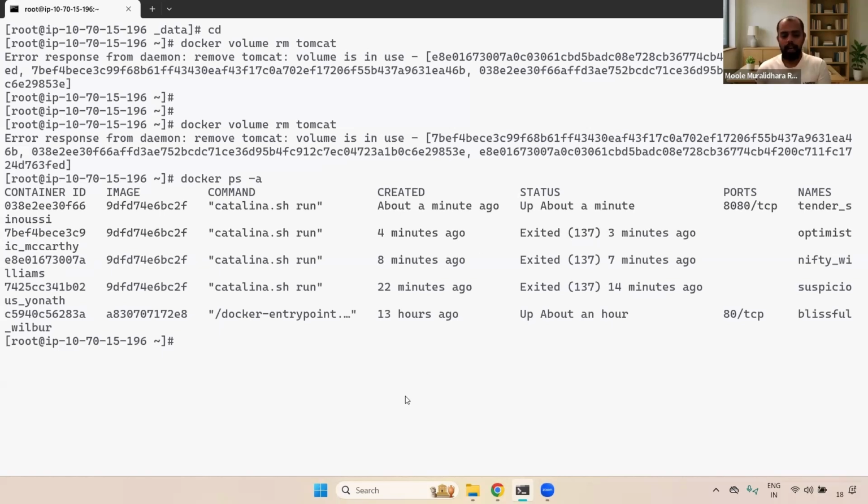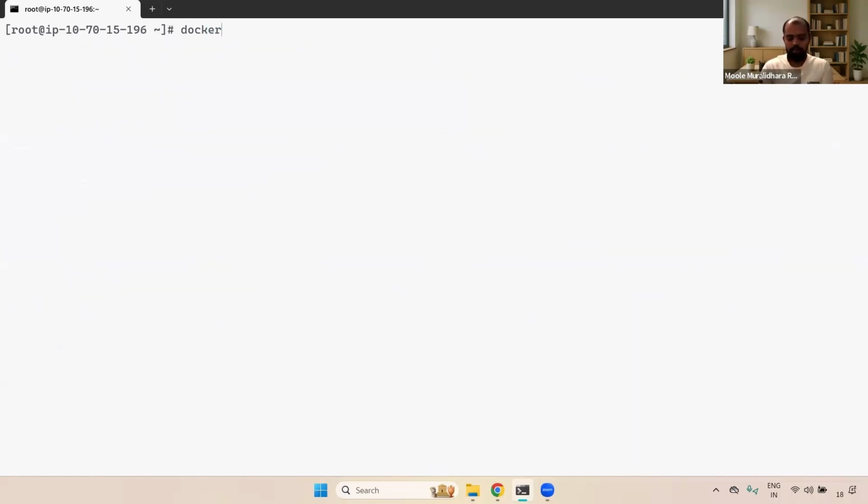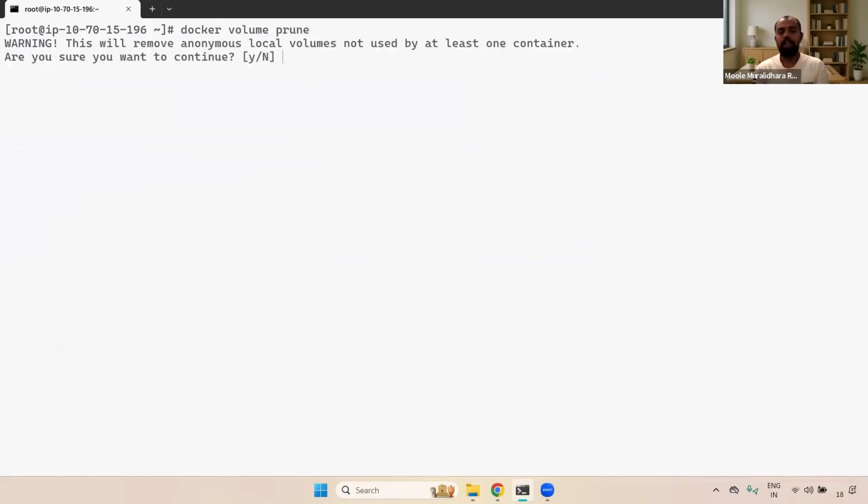Understand, right? And the next one is the Docker volume prune command. What is the use of the prune command? If you have any unused volume, then it will be deleted. Currently, we have only one, Tomcat, and it is already associated with the containers. So when you use Docker volume prune, it won't be deleted, because it is already associated. If any volume is created but not attached to any container, those volumes will be deleted. We can call them unused volumes. Understand, right? Any questions here?